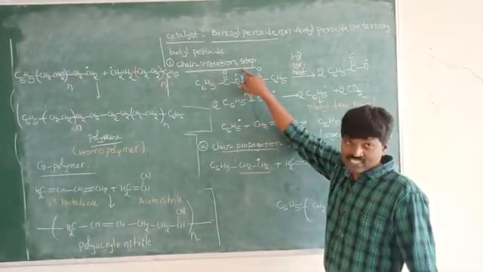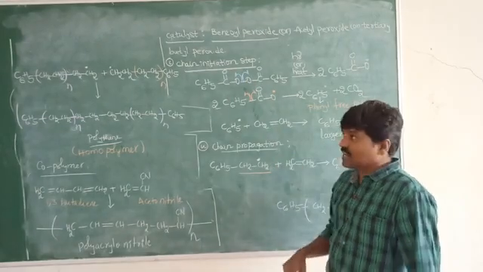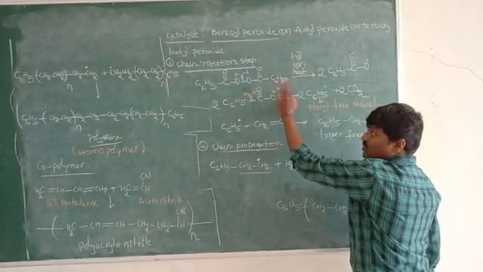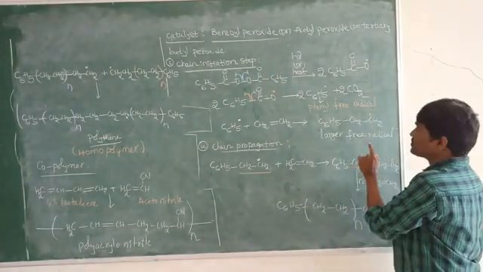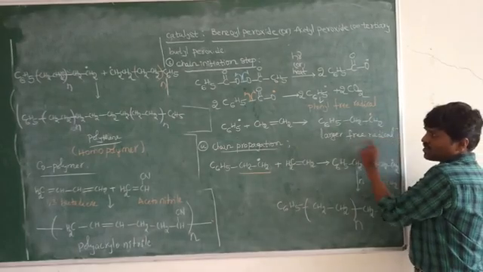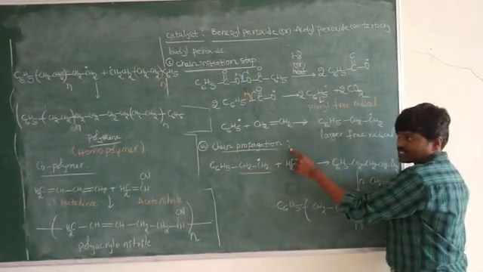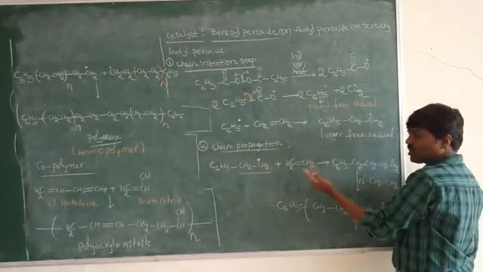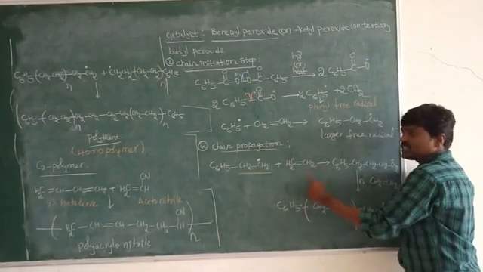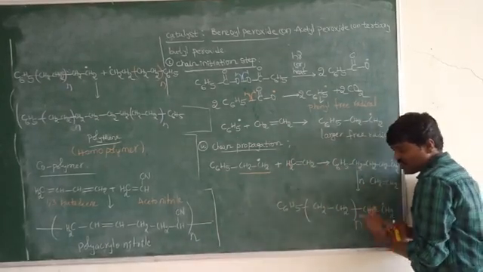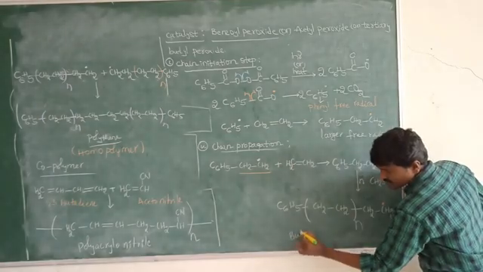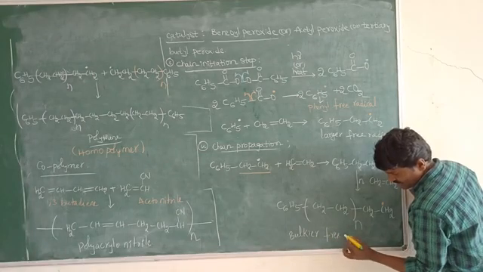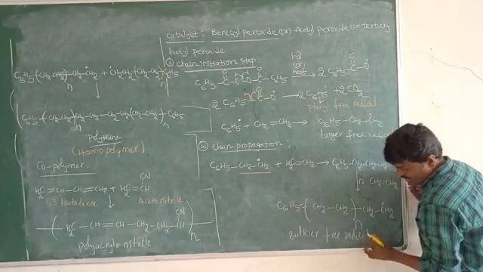Coming to the first step, the chain initiation step. What happens here? The benzoyl peroxide we have taken undergoes the free radical reaction, and finally we observe the formation of larger free radicals. Next, the second step, the chain propagation step. The larger free radicals formed in the first step react with some more ethene molecules, and finally we observe the formation of bulkier free radicals. This is the second step.